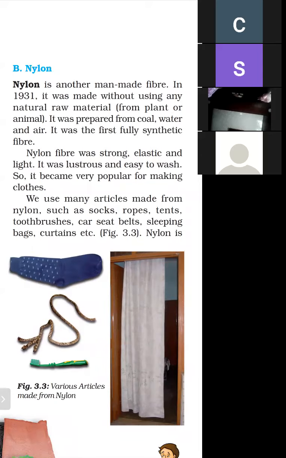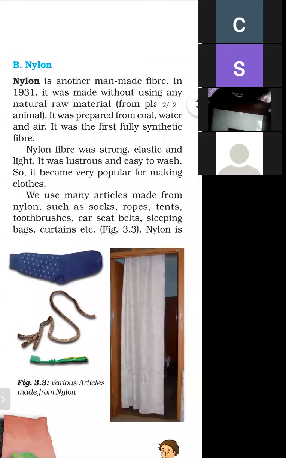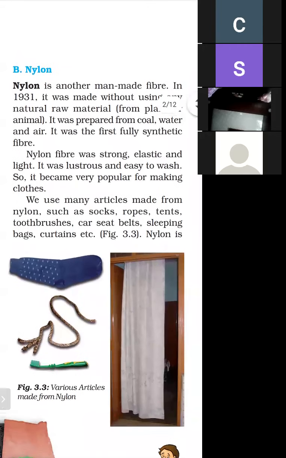And how is it made? When nylon was made, no raw material of plant or animal was used. So how is it prepared? It is prepared from coal, water, and air. And when nylon was made, no plant or animal material was used.